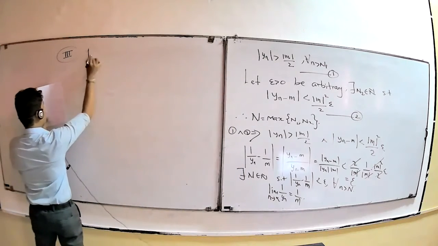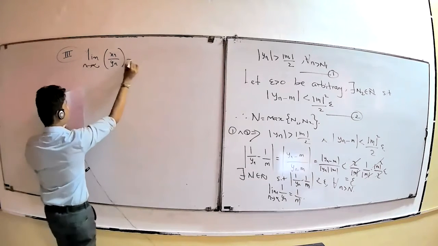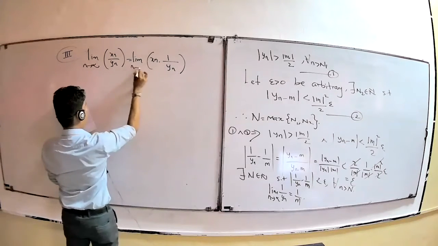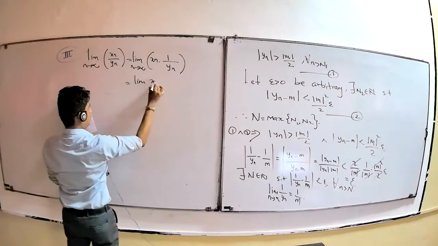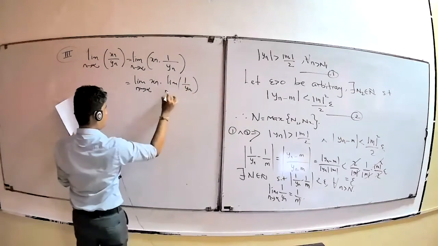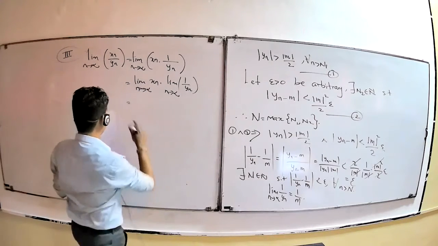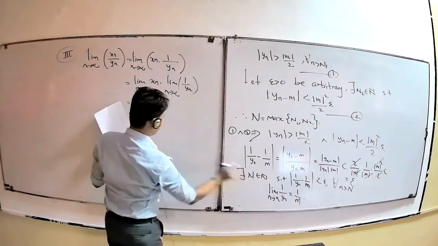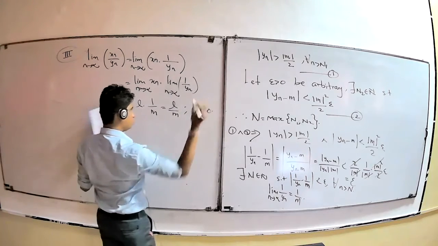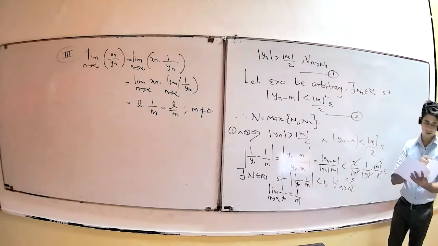That means here the limit of Sn over yn as n tends to infinity, you can write as the limit of Sn into 1 over yn. This one we already studied: the limit of Sn, already proved, times the limit of 1 over yn, u into v. The limit of Sn, they already mentioned, is L. What is the limit value for 1 over yn? 1 over m. Therefore L over m, definitely m not equal to 0. This is the proof. Okay.